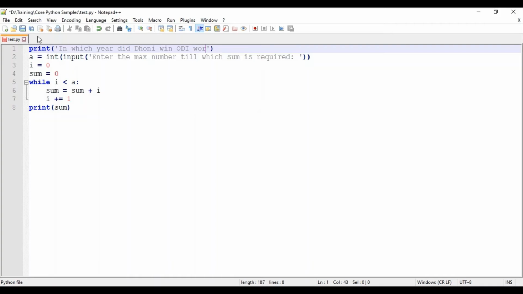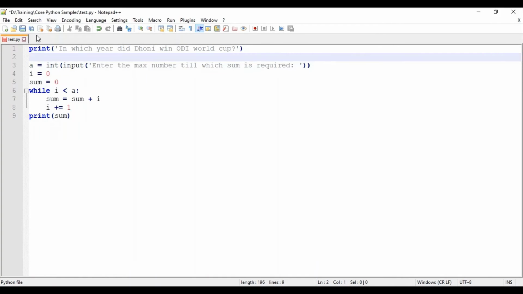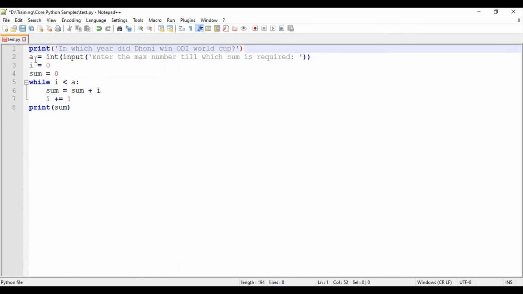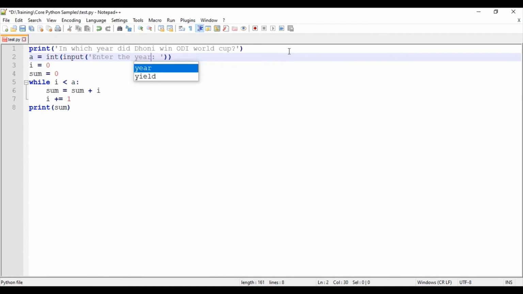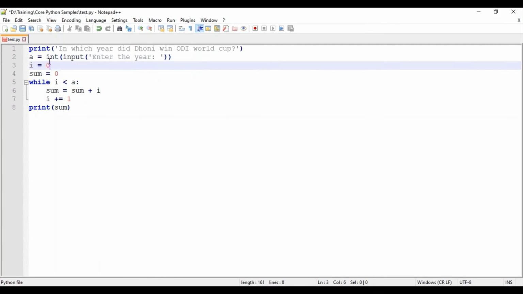For this question I want to get the answer, and I will be getting this answer from the user. So that value I will be storing in a. Enter the year. So now how I will be checking is, just remove this and all.